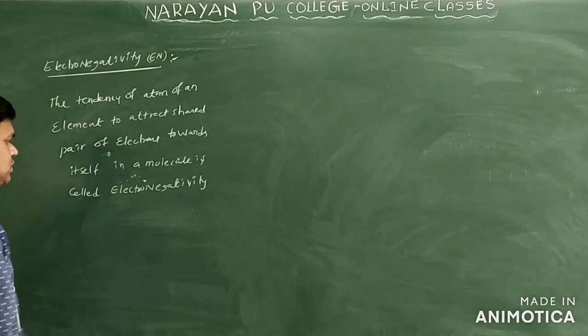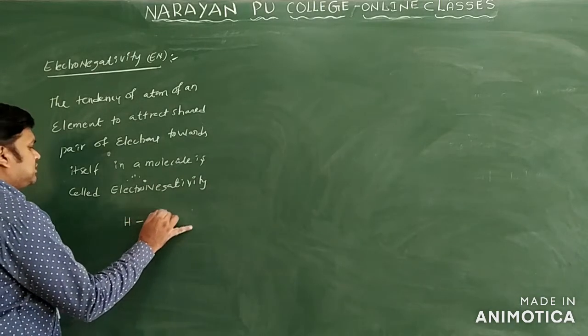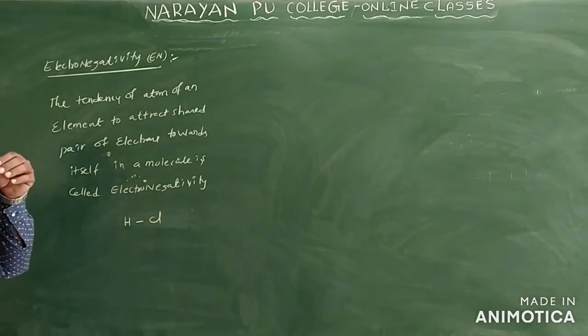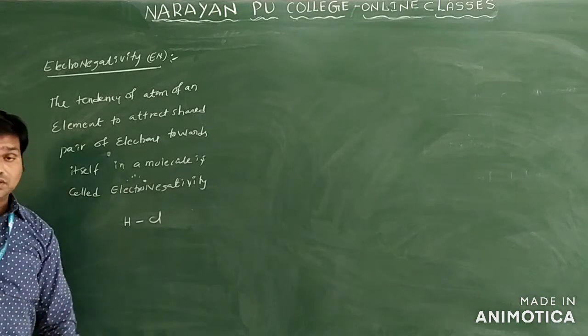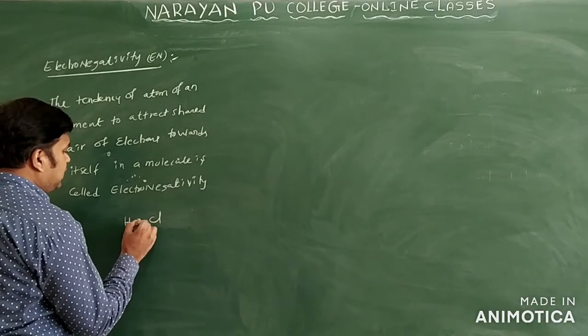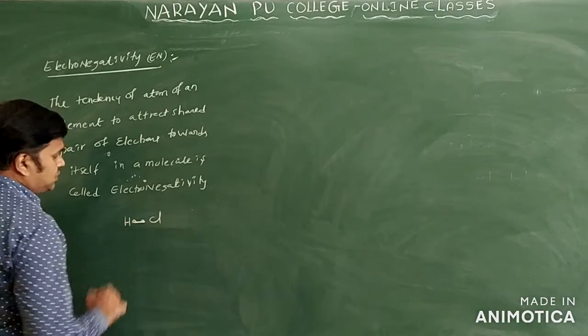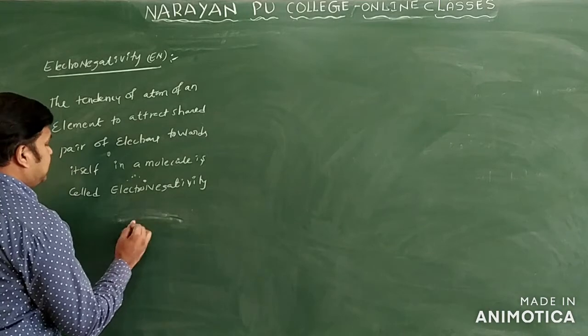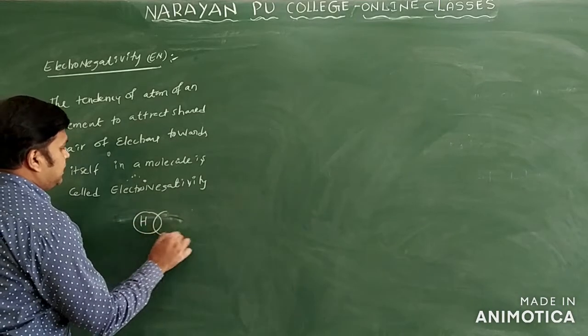Suppose we have an HCl molecule. If you see here, one atom will accept the electron towards itself only. So this bond is nothing but what? Here electrons are shared only. These electrons are shared between the two atoms only. Or you can write here hydrogen is there and here Cl is there.